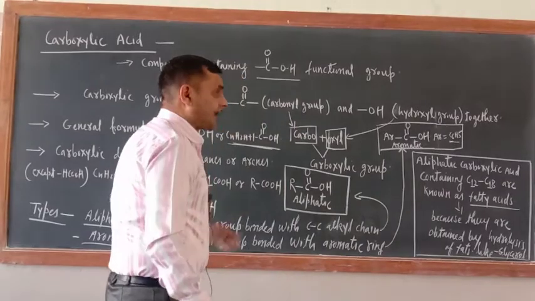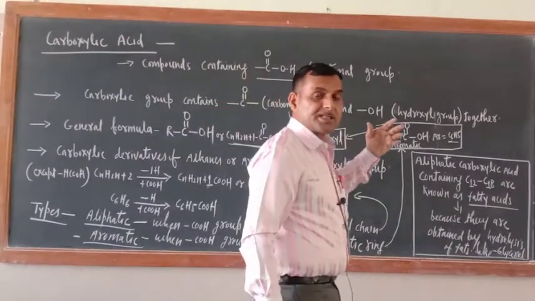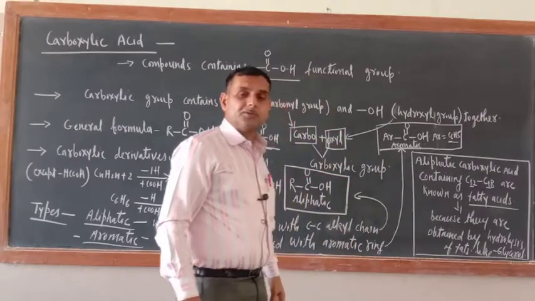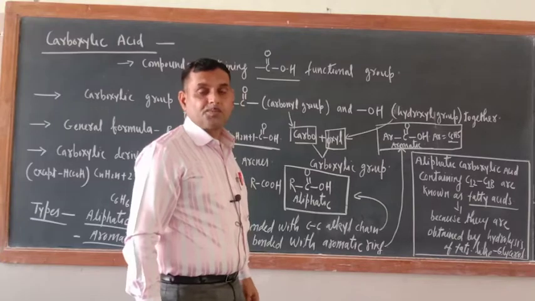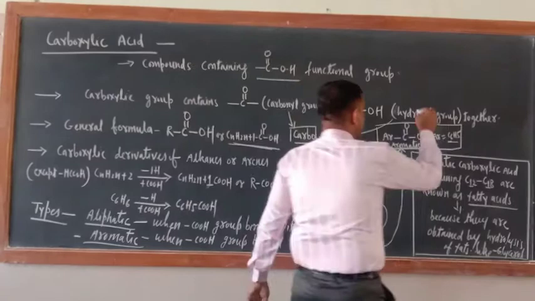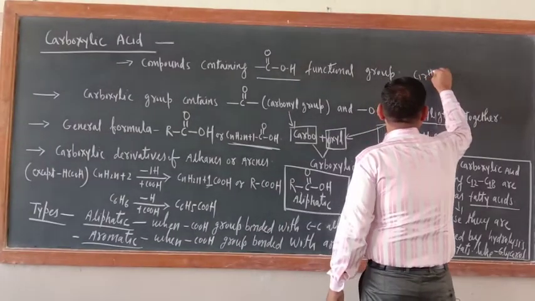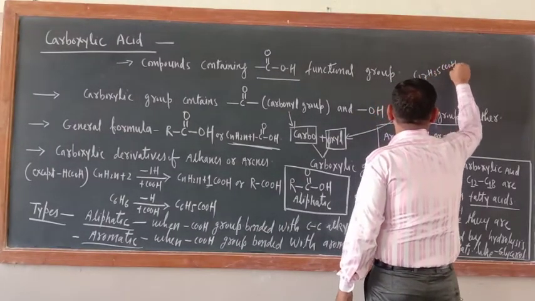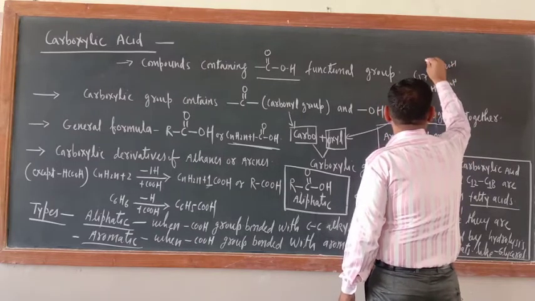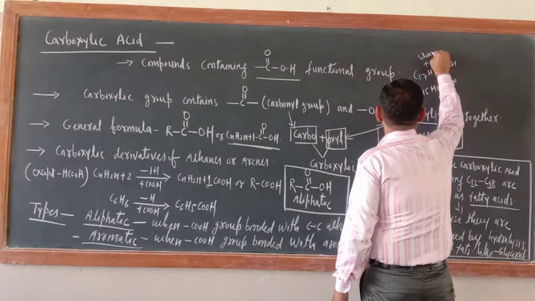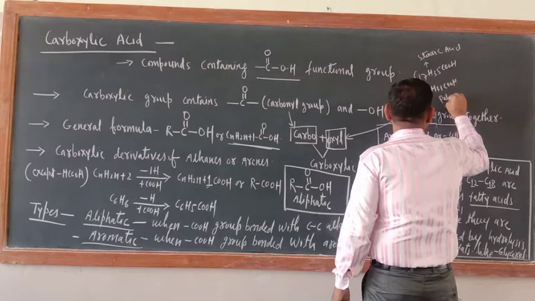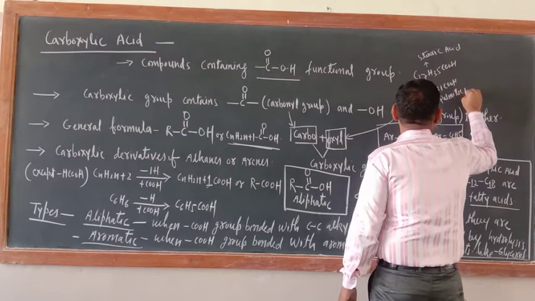That is why they are known as fatty acids. And I have already given you their examples in surface chemistry. What did I teach you in surface chemistry? When I taught you the cleansing action of soap, sodium palmitate, stearic acid, palmitic acid. So just see, C17H35COOH, C15H31COOH. What is this one? This is stearic acid. And this is palmitic acid.